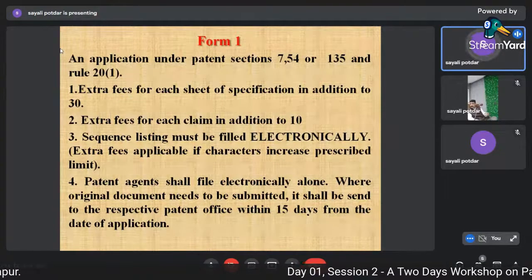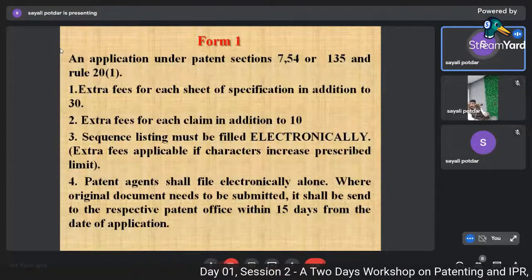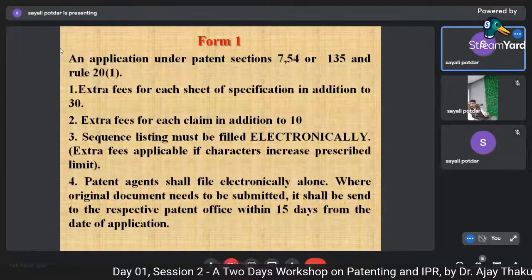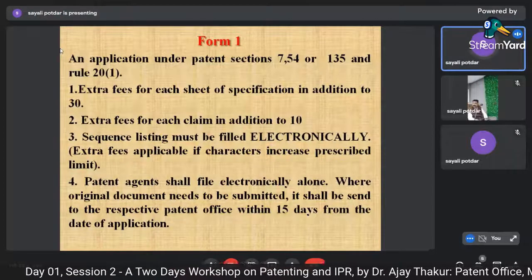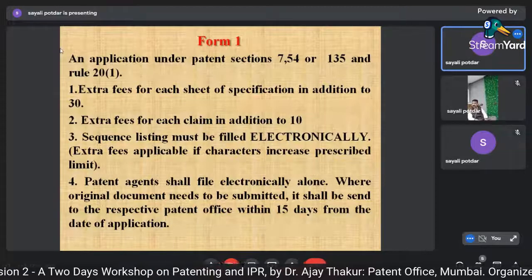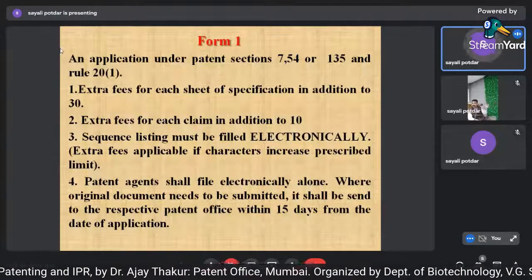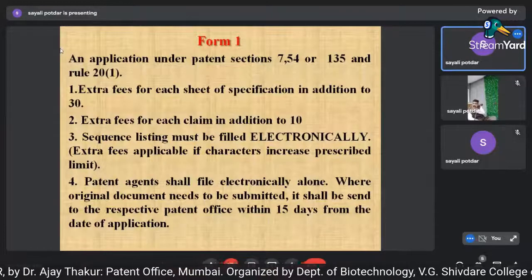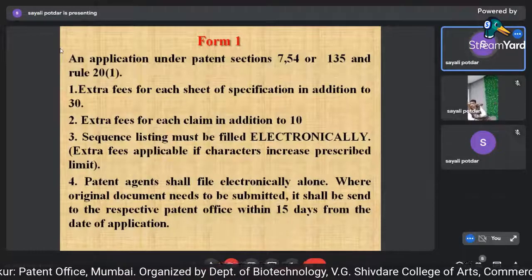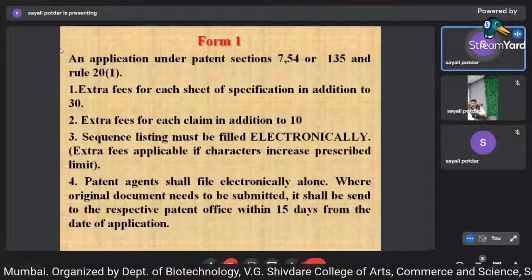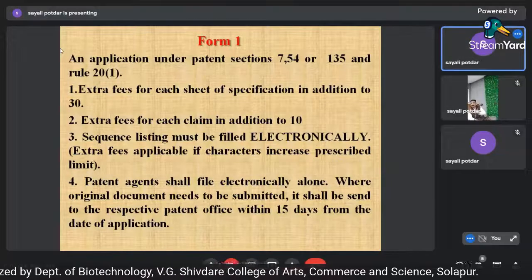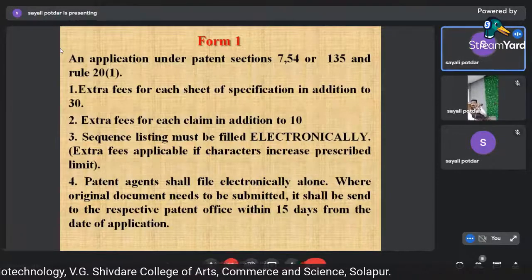The agent shall file the applications electronically. Now when we go through a patent agent, you can file online also. Even if you have a digital signature with you, you can file your application yourself.